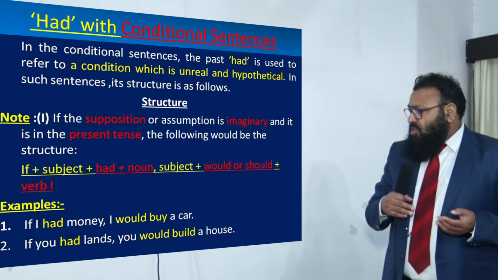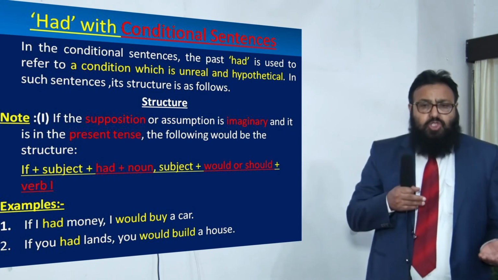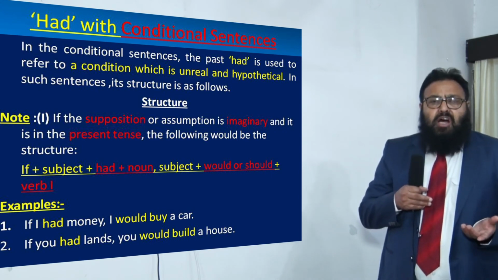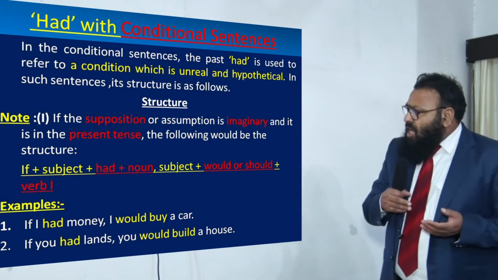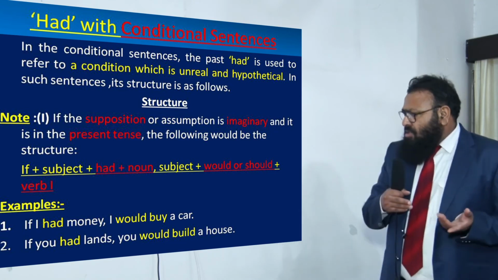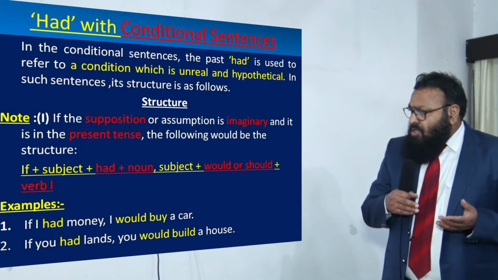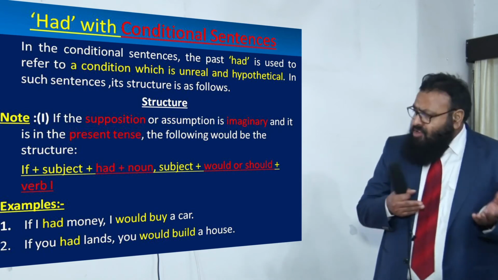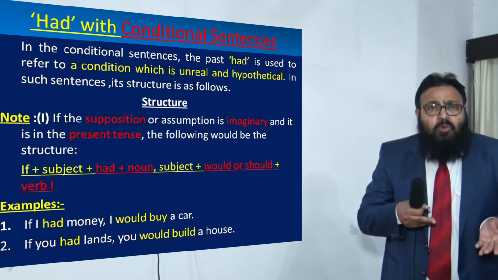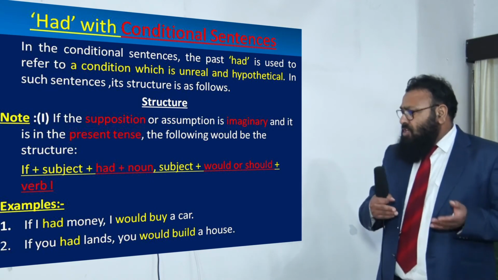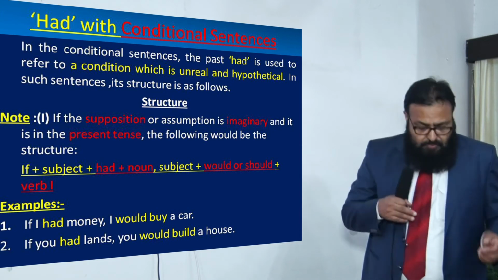If you had lands, you would build a house. Once again, this is an assumption, pure supposition. So you do not have lands and you cannot build a house. If you had lands, you would build a house.